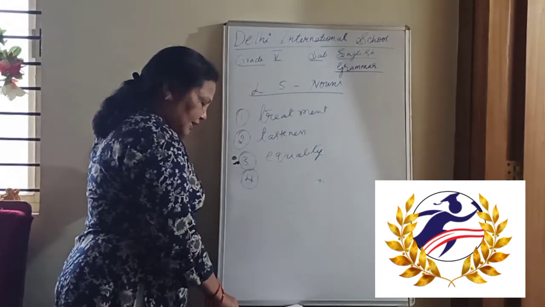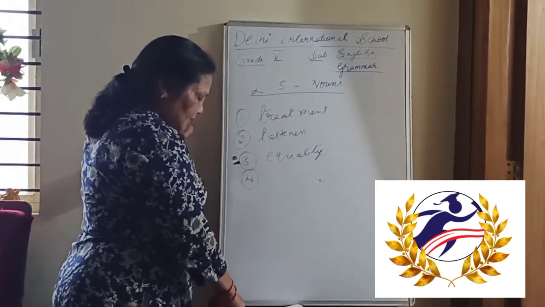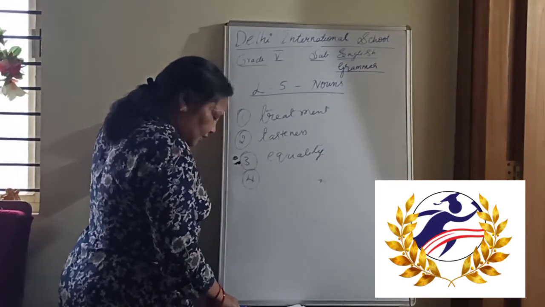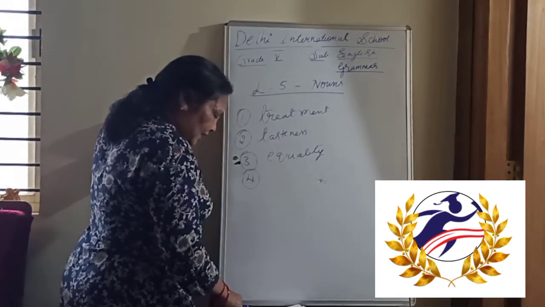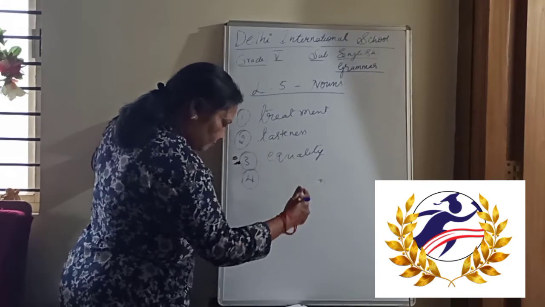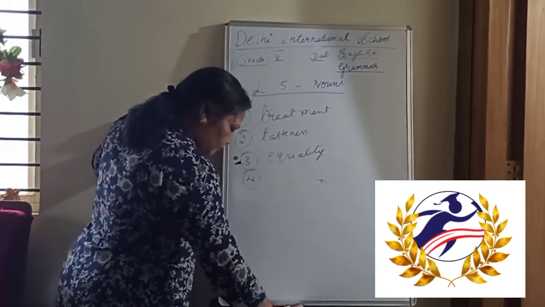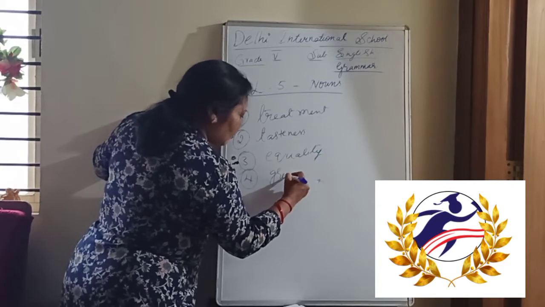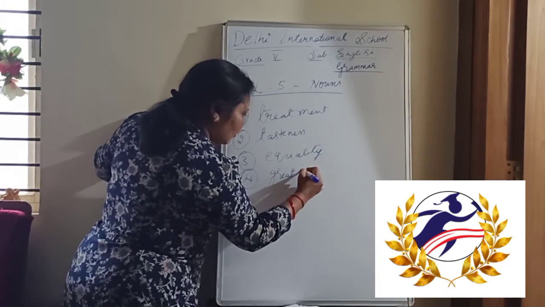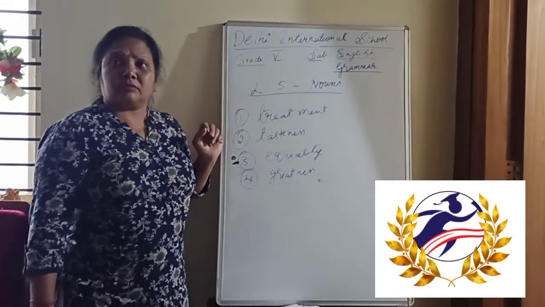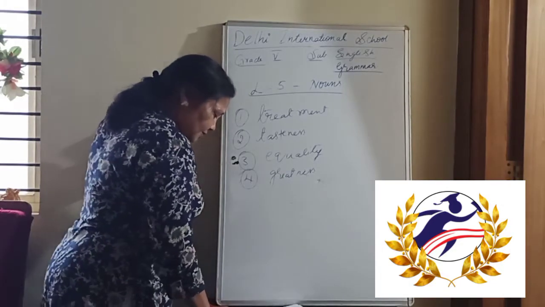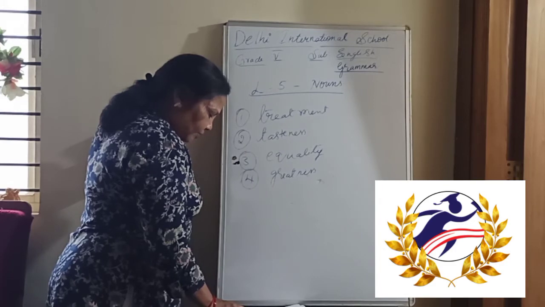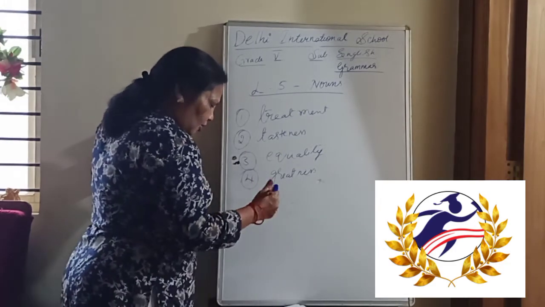What did the king show? The king showed his greatness by allowing the thief to escape. The woodcutter's honesty.